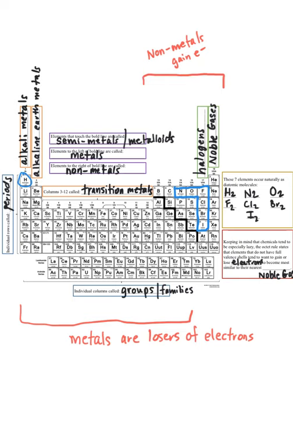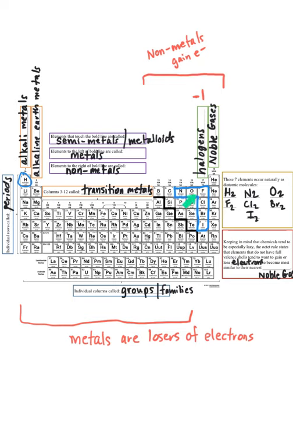To become something that has 10 electrons, fluorine would need to make an anion with a -1 charge. It would need to gain 1 electron. And the same is true for chlorine and for bromine and for iodine. Each one of these elements would have to gain 1 electron to become isoelectronic, or have the same number of electrons as a noble gas that's immediately adjacent to its right. Therefore, what we're going to do is place a big -1 at the top of this halogens group. Halogens tend to form anions with a -1 charge.